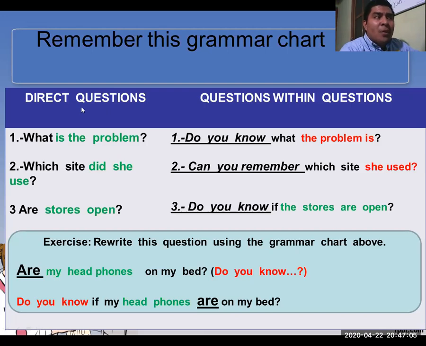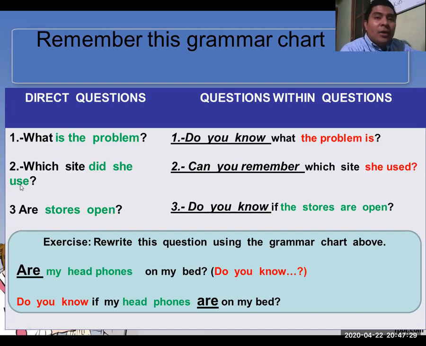First of all, what do you think about direct questions? Direct questions are very common, right? A direct question only has one verb, right? For example, what is a problem? Is is the verb, right? In the other question, question number two, which side did she use? Use is the verb, right?